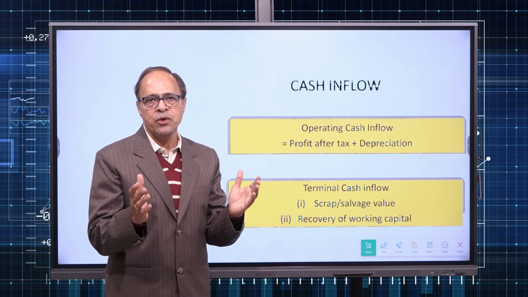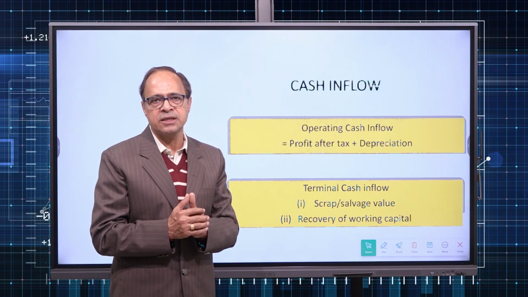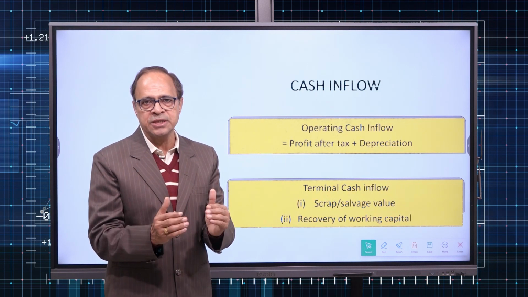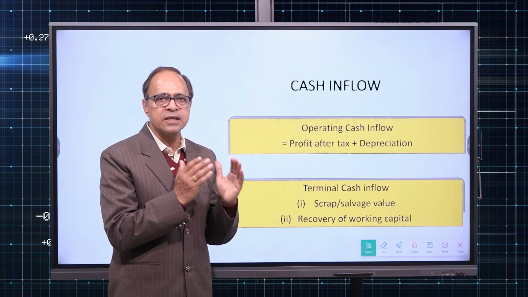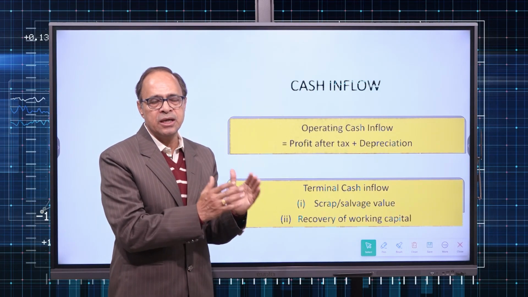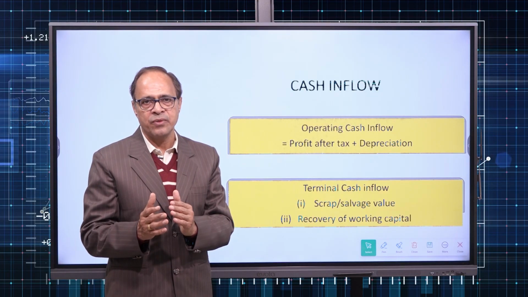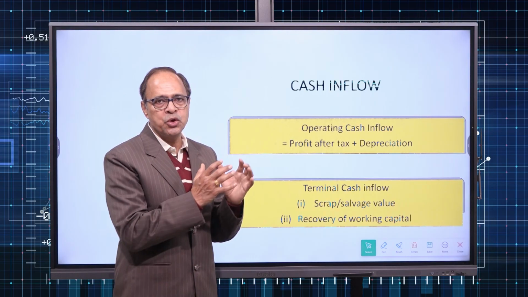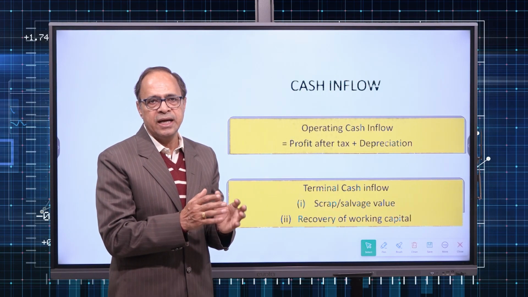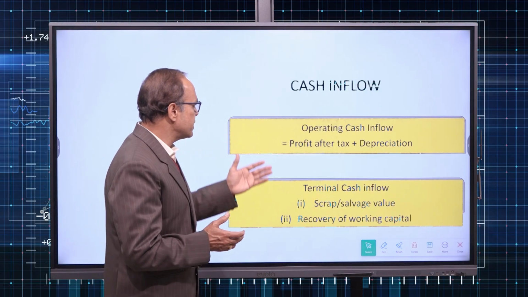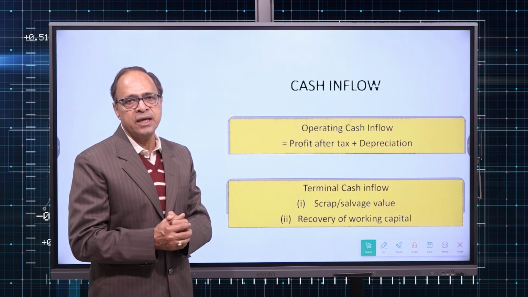And as you know, operating activities of the business are simply buying the goods and selling the goods if it is a trading business. Whereas if it is an industry or manufacturing business, definitely buying the raw material, processing it and then selling it. Whereas in case of service industry, it will be procuring some material to provide the service and then providing the services, so service revenue. All that put together results into operating cash inflow.